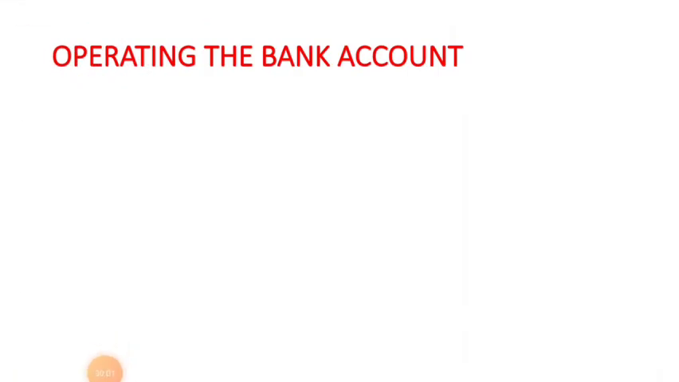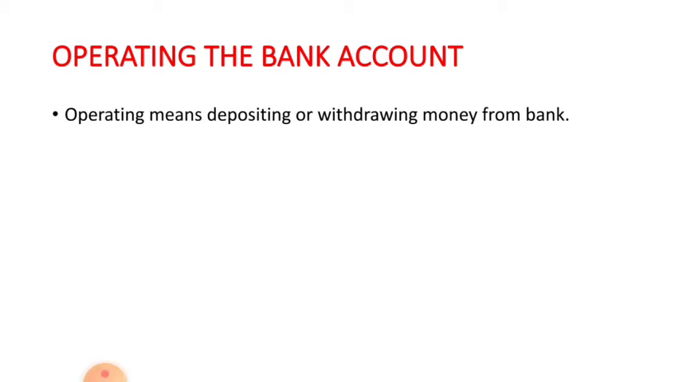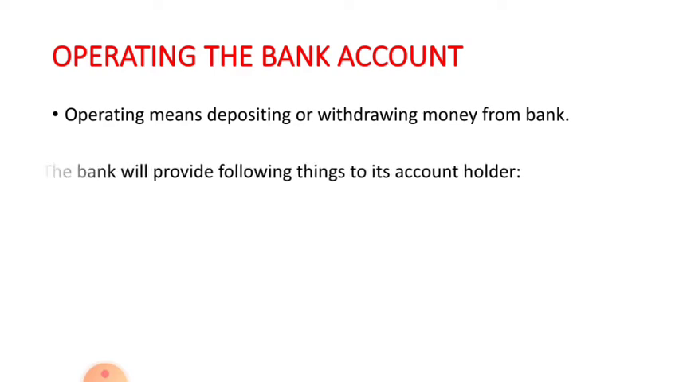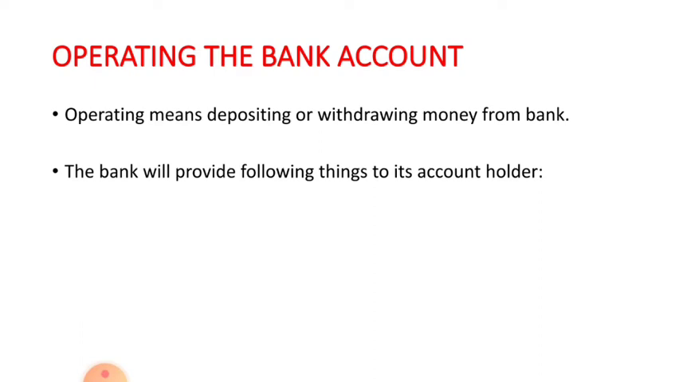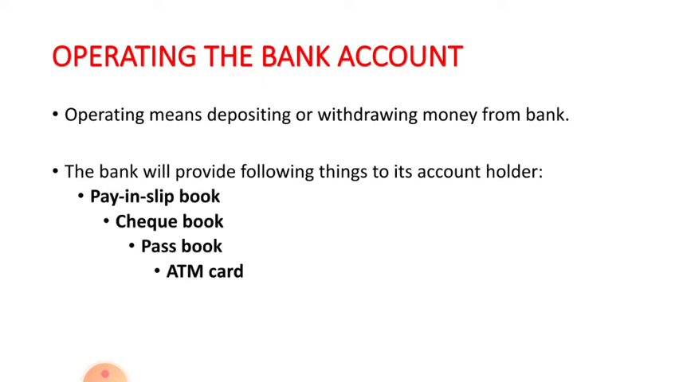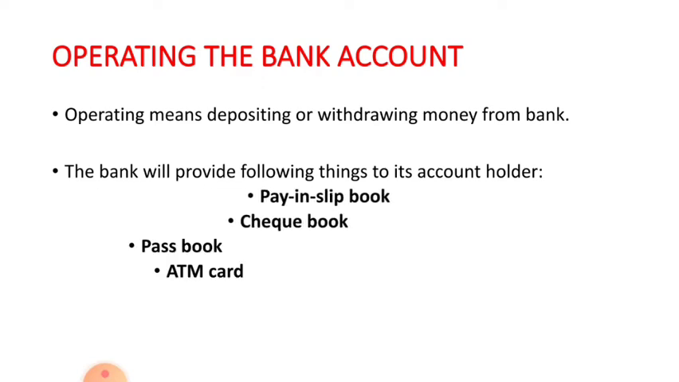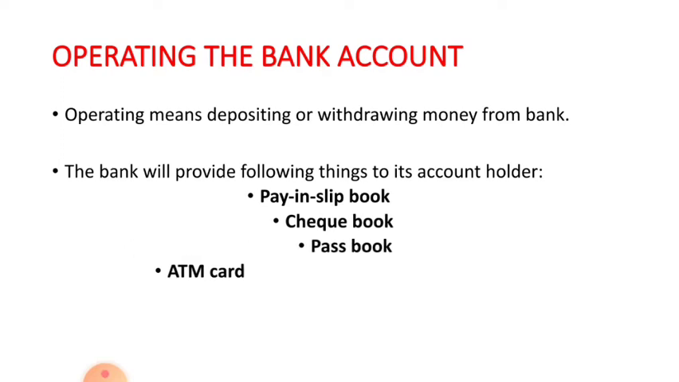Next one is operating the bank account. Operation of the bank account means depositing money into the bank or withdrawing it through checks, withdrawal forms or ATM machines. As soon as the bank agrees to open the account after verifying your proofs, it will provide you with the following things: pay-in slip, checkbook, passbook and ATM card. So we'll learn about these things one by one in detail.